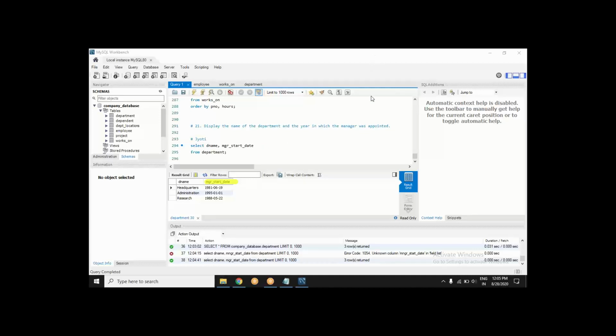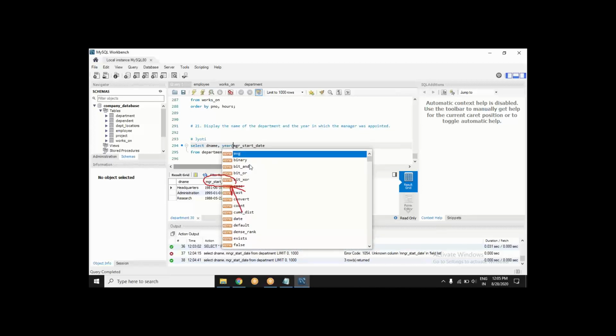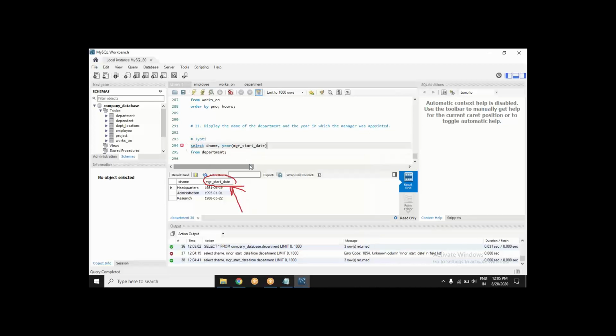Everybody can give it a try. When you tell that this is a date, there are certain functions available for this date. One of the functions is YEAR, which can extract the year from a date. So that's what was asked from us. It can be year, month, day, day name. There are many functions.